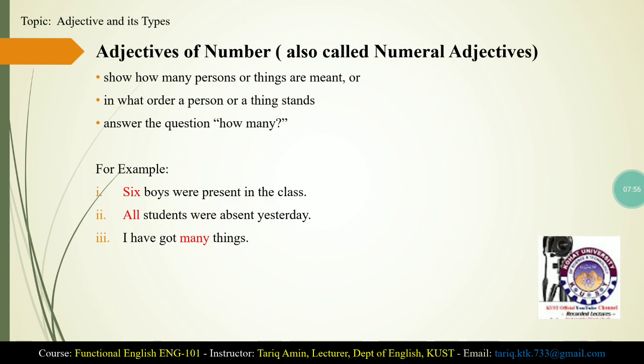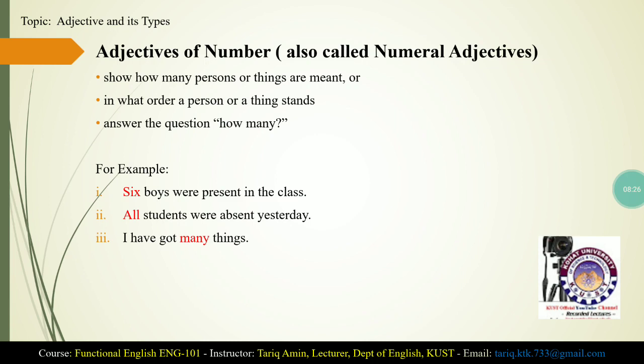The third type of adjectives is adjectives of number, and adjectives of number are also called numeral adjectives. Adjectives of number show how many persons or things are meant, or in what order a person or thing stands, and they answer the question how many. For example, six boys were present in the class. All students were absent yesterday. I have got many things.